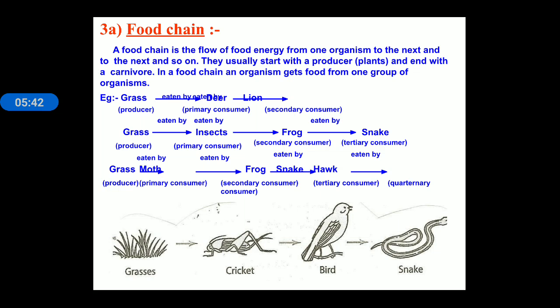We can see in the third food chain, grass is eaten by a moth, and a moth is just like a butterfly insect. The moth is further eaten by a frog as food, and the frog is eaten by a snake, and the snake is further eaten by a hawk or eagle.